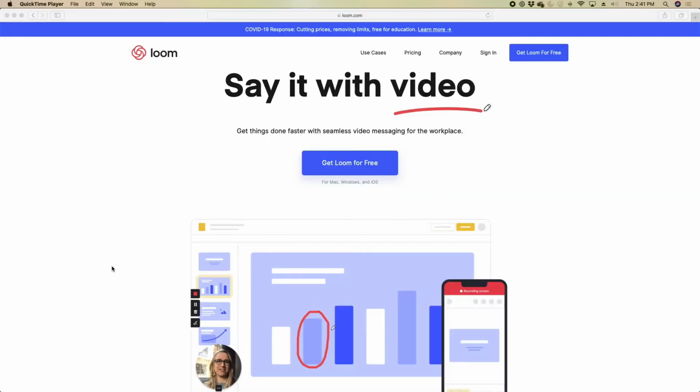You can see here loom.com, and right there on the front page, like I told you, get Loom for free for education. The beautiful part about Loom is just how easy it makes the entire process and how easy they have made it to use across a plethora of different devices. There are native apps for Mac, for Windows, for your iPhone. There are plugins for various browsers. So they really have gone above and beyond in making it easy for you to put this into play.